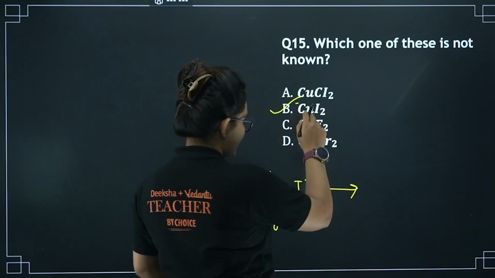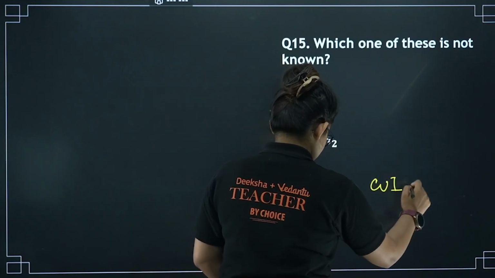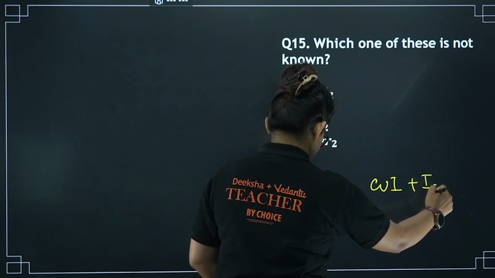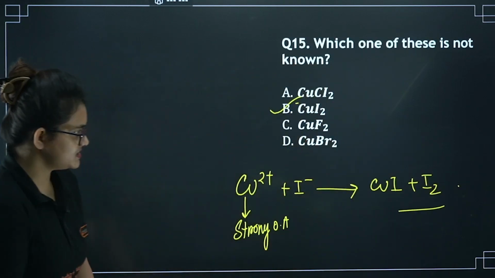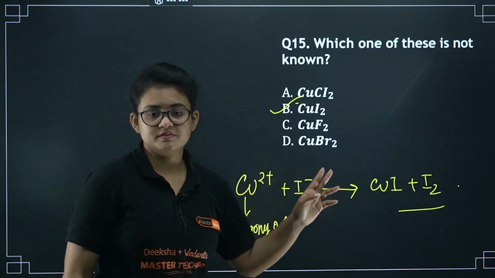So further CuI2 doesn't form. Okay, so it forms actually CuI plus I2. I didn't balance it, I'm just showing you what actually it forms. So CuI2 is not possible.